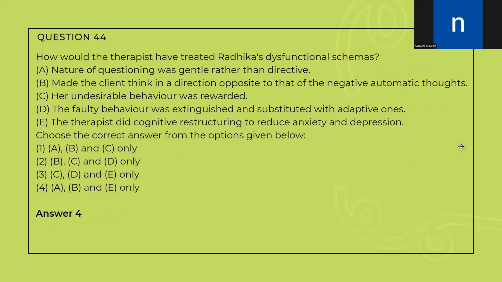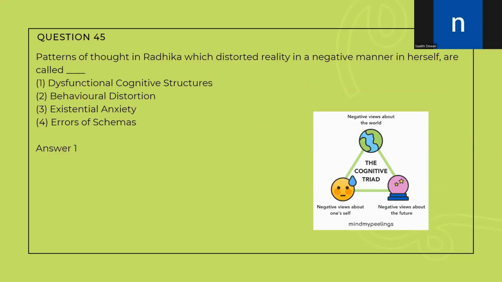Let us move on to question number 44. Behavior was rewarded. That will not be true in such a case. And the faulty behavior was extinguished and substituted with adaptive ones. Again, this will be true for behavior therapy, not for cognitive therapy. And lastly, the therapist did cognitive restructuring to reduce anxiety and depression. That is true. So the correct answer is option number four, A, B, and E only. Last question for this passage states, patterns of thought in Radhika which distorted reality in negative manner in herself are called dysfunctional cognitive structures, option number one.